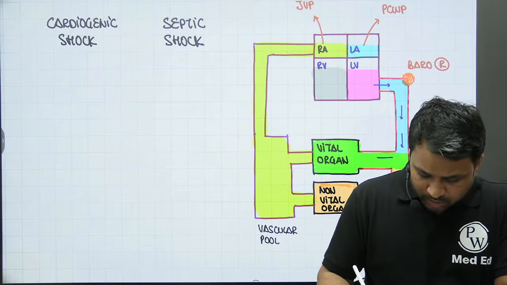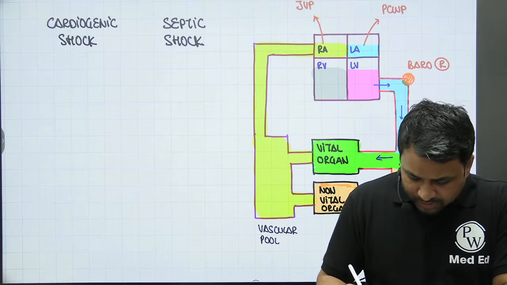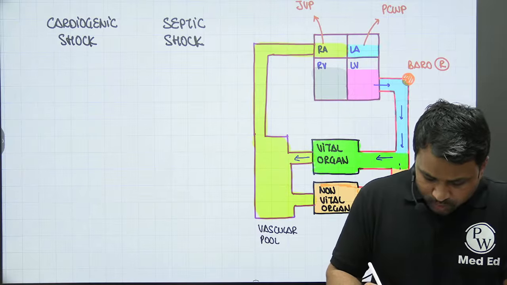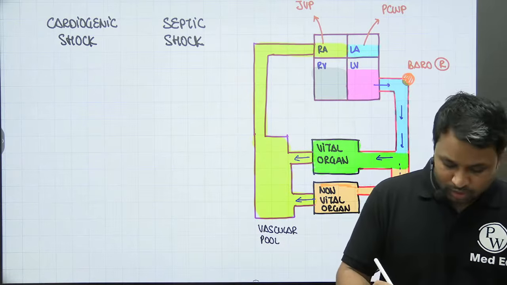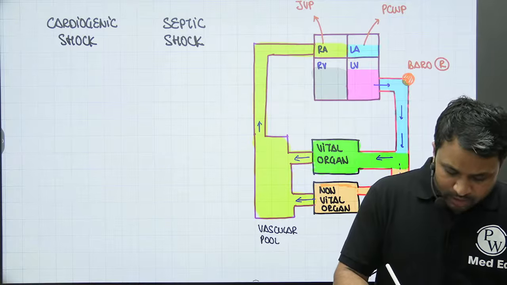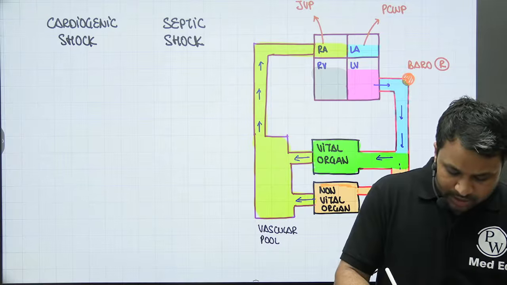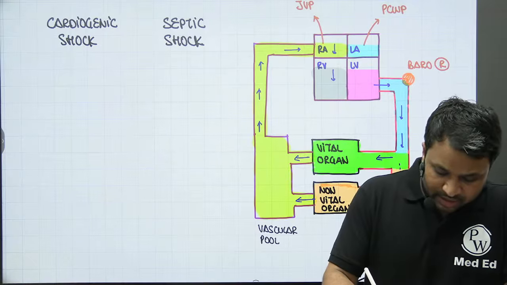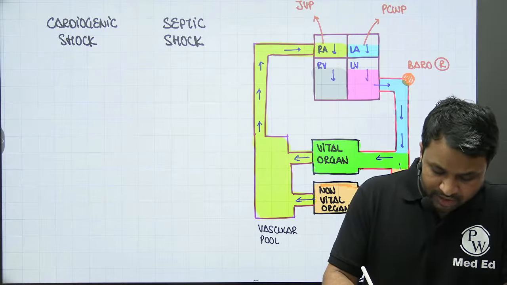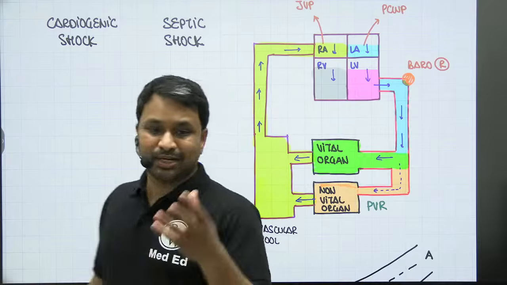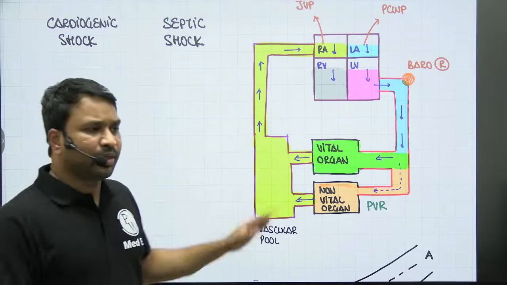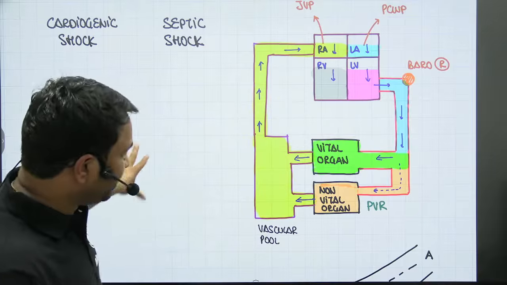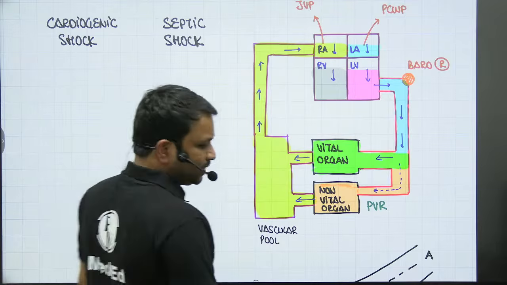You'll see more blood going into the vitals, less blood going into the non-vital organs. Eventually, both of them are pouring the blood into your vascular pool. The blood from the vascular pool is now circulating back into the right atria. From the right atria, it goes into the right ventricle, from the right ventricle to the left atria, from the left atria to the left ventricle, and the circuit goes on and on. This is the basic circuit and the basic concept that you need to understand with respect to circulation.